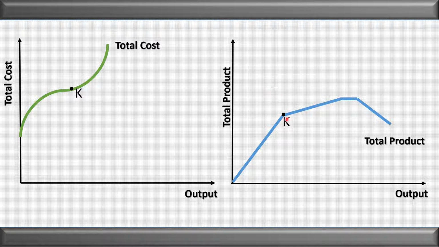Later on, or we can say after the point K, total product starts increasing at a diminishing rate and finally starts falling. So after the point K, the total cost starts increasing at an increasing rate. Because of this, the total cost has an inverse S shape.